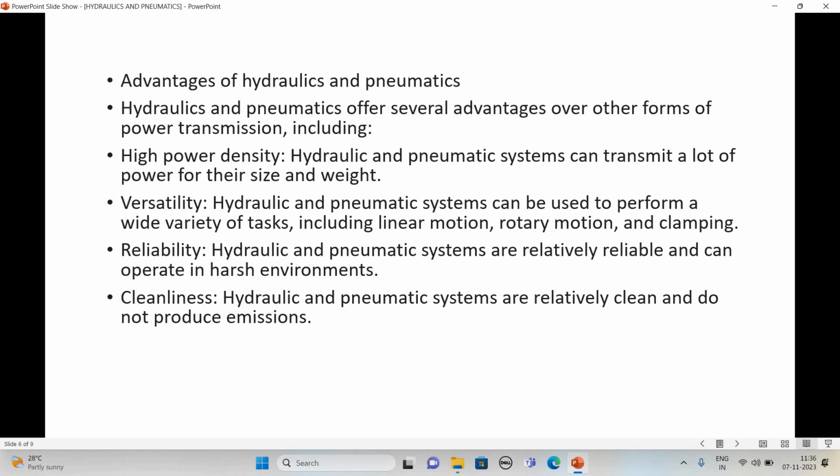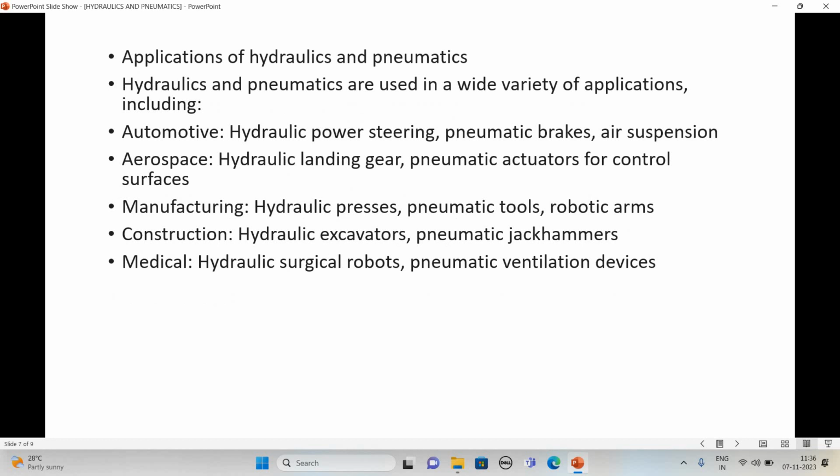And the next is cleanliness. Hydraulic and pneumatic systems are relatively clean and do not produce emissions, unlike an engine power transmission system, where emission takes place. The engine burns fuel and generates emissions. But hydraulic and pneumatic systems are clean systems and there is no emission. So there is no problem to the environment because there is no emission. These are the advantages of hydraulic and pneumatic systems.